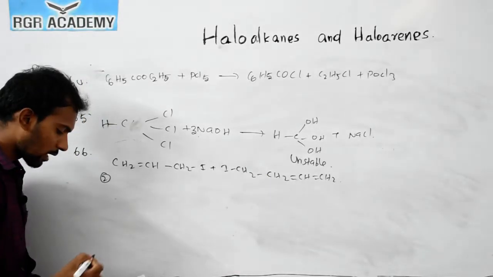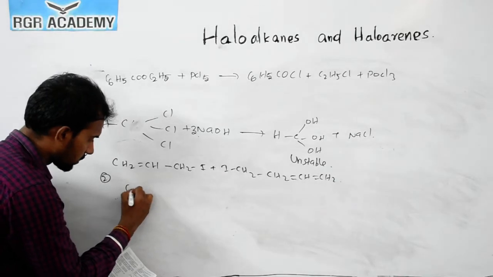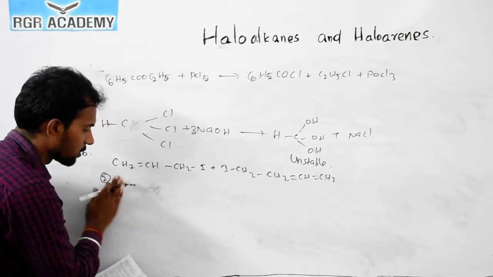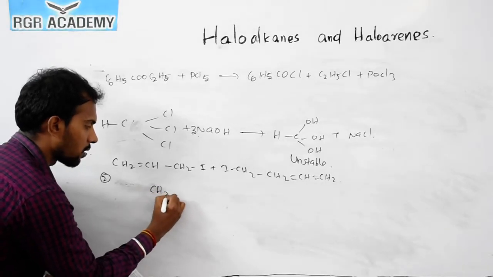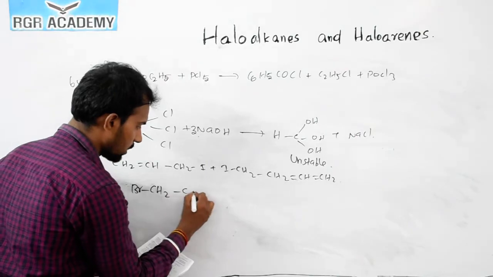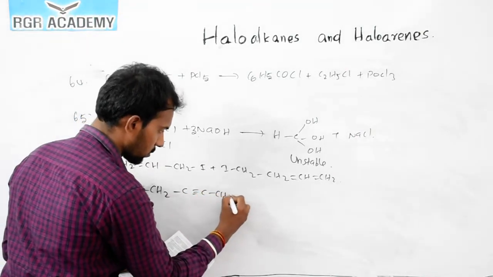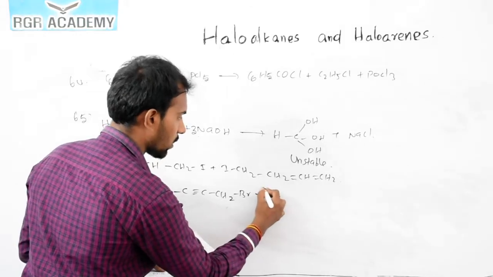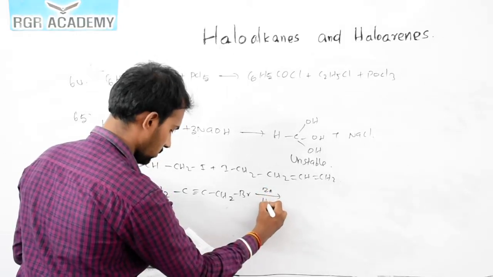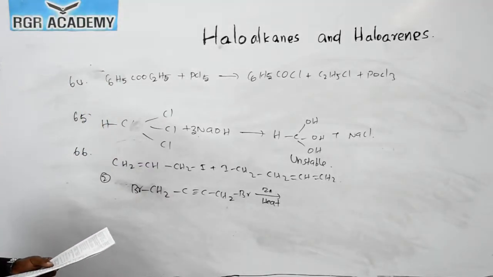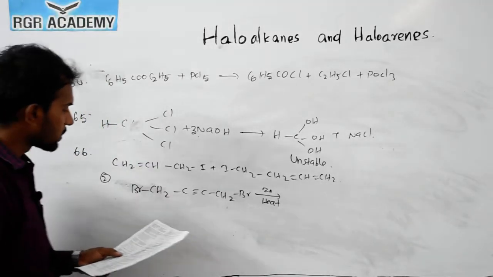Now see this second option, CH2Br, I'll write this: CH2Br single bond C triple bond C single bond CH2Br, and in the presence of zinc, heat. Okay, so that one gives an elimination reaction.